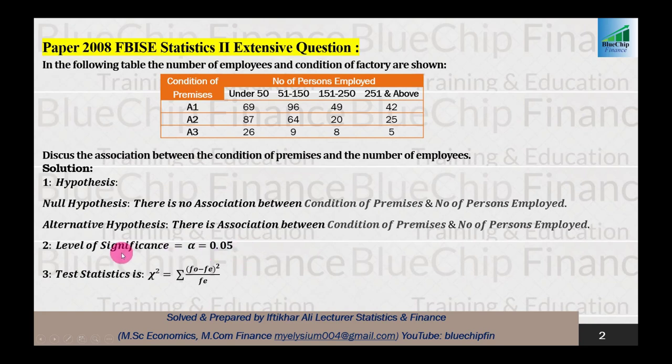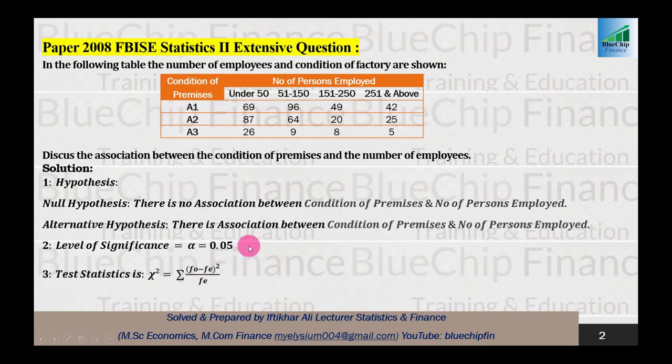Second step is to take the level of significance. Mostly it is given in the question, but by default level of significance is 0.05, so alpha is equal to 0.05. Step number 3 is to write down the formula for Chi-square, and the formula is sum of (FO minus FE) whole square divided by FE.